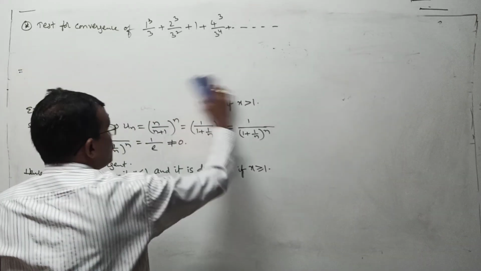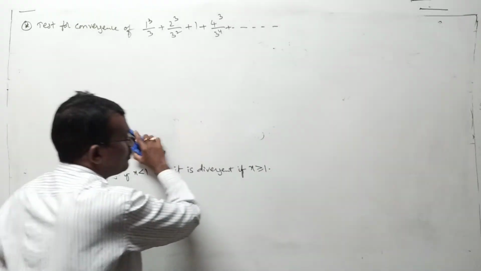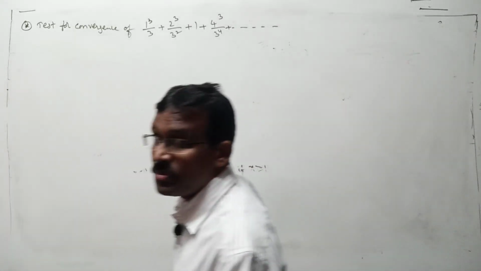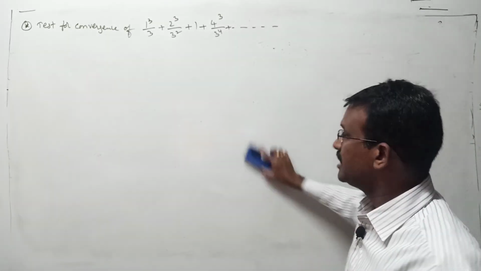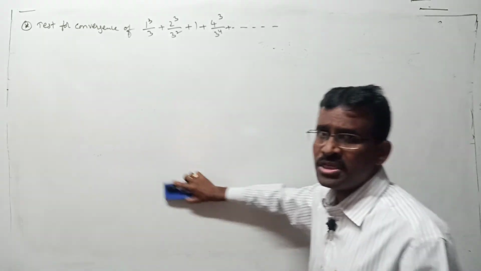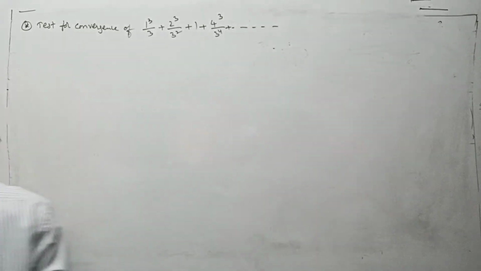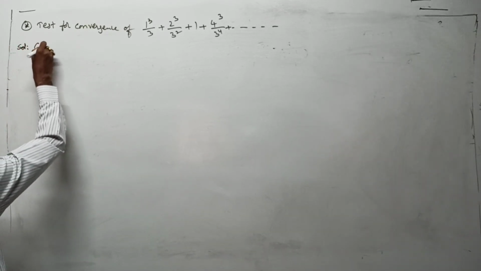In the previous questions, we directly had the un term, the nth term. Here we are not having un term. First form the un term, after that you can decide which test is applicable. Here, is limit comparison test applicable, or any comparison test, or any other test applicable or not? But first of all you have to form the nth term of the given series. For that I am going to write the given series in the proper way.